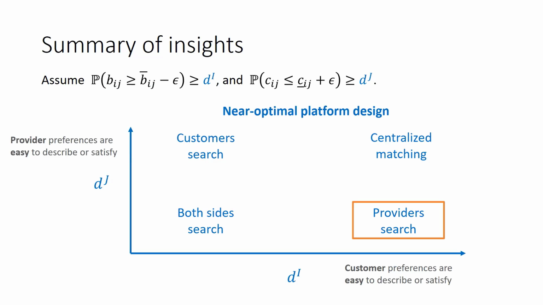Similarly, we can show that under provider search, when customer preferences are easy to satisfy or describe, they only need to contact a few customers before finding a good match. Now, let's show that both sides search is suitable when both di and dj are low.